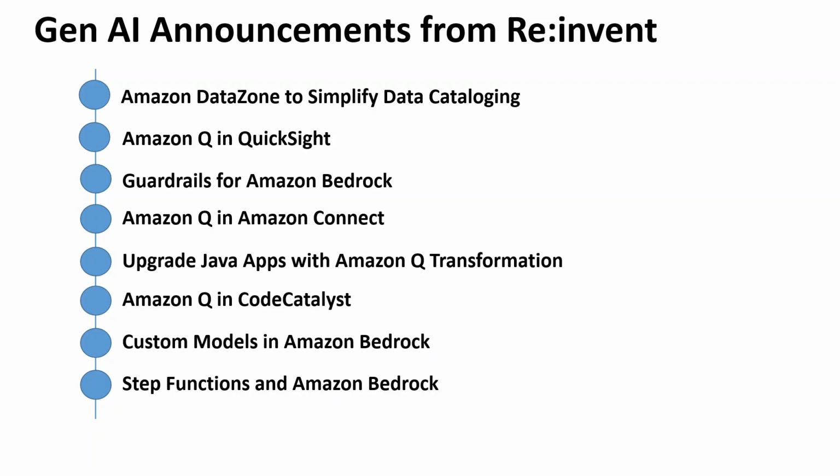Second in line is Amazon Q in QuickSight. Now Amazon Q in QuickSight is available for preview and you can experience the Gen AI capabilities in QuickSight. With this great announcement, business users can now generate compelling shareable stories examining their data. They can see executive summaries of dashboards surfacing key insights from data in seconds and confidently answer questions of data not answered by dashboards and reports with a reimagined Q&A experience.